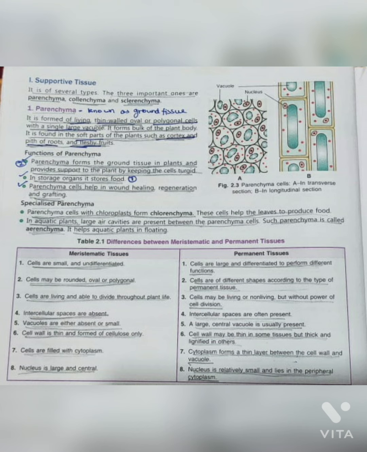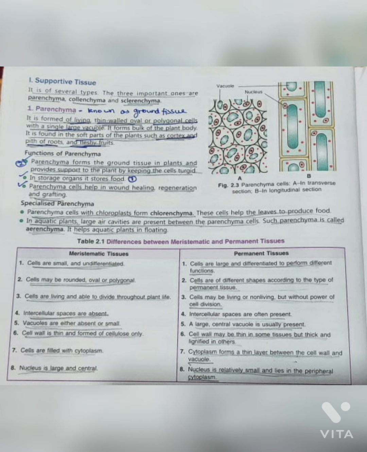Functions of parenchyma. Parenchyma forms the ground tissue in plants and provides support to the plant body by keeping the cells turgid. In storage organs, it stores food. Parenchyma cells help in wound healing, regeneration, and grafting.